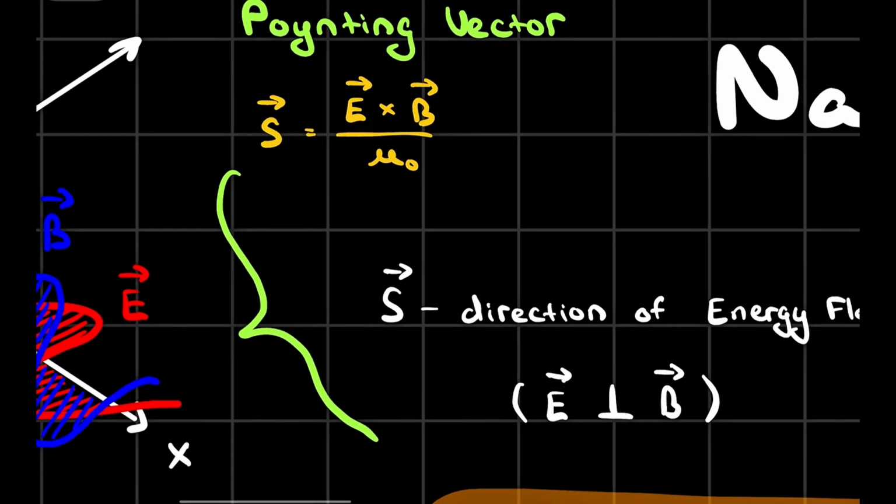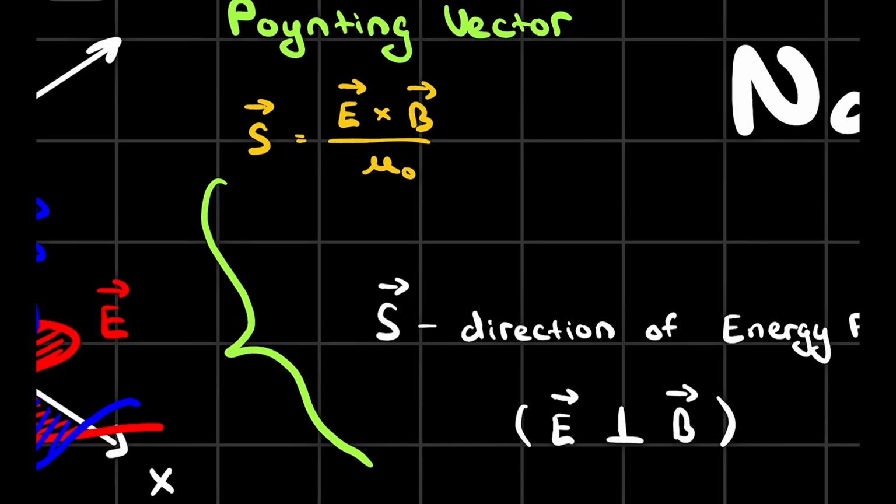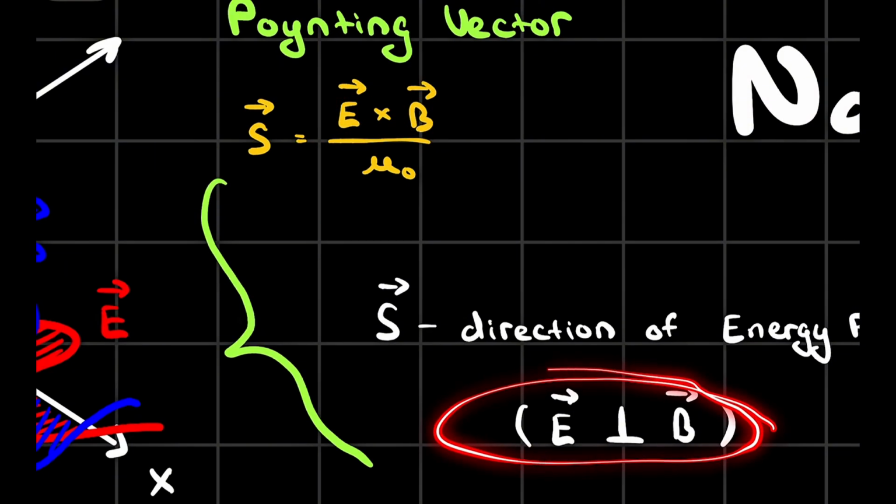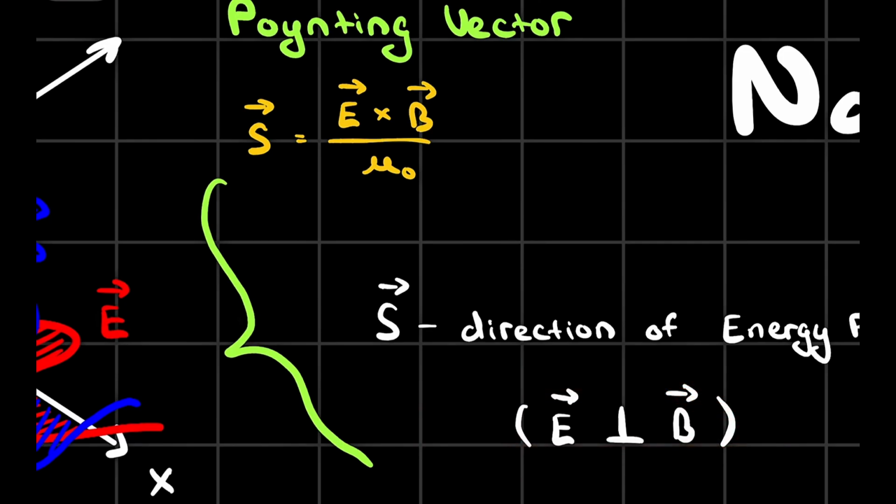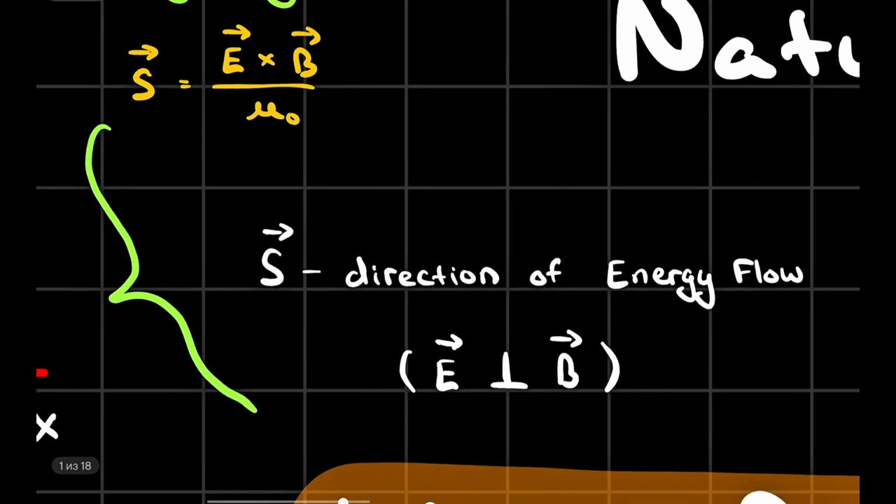Let's talk about something called Poynting vector. What is Poynting vector? In fact, it is this thing, yeah, this is S, and you definitely know this is electric field, magnetic field. As you can see, this sign of X, this is not X, it's cross product, which means definitely this thing, E and B have to be perpendicular to each other, which is 90 degrees. And this is just permittivity of the free space. Okay, what is the meaning of Poynting vector?